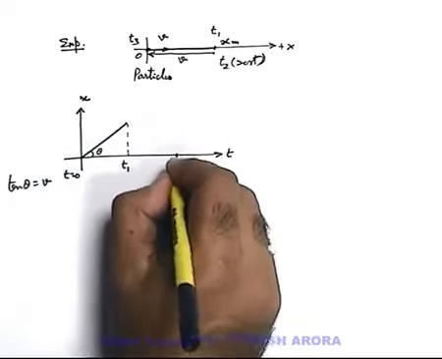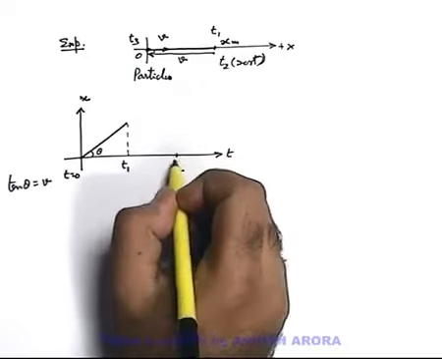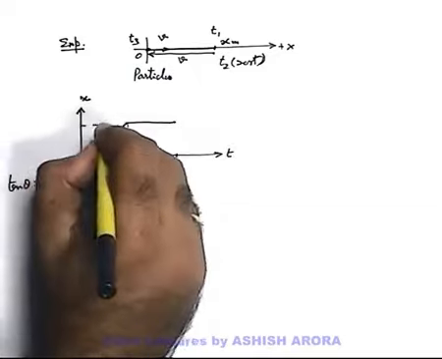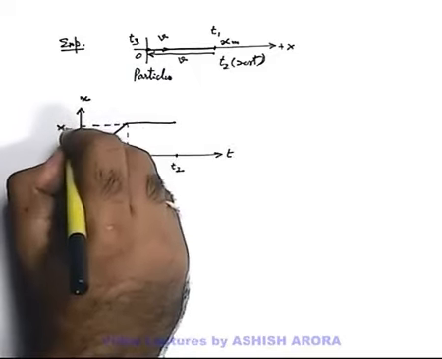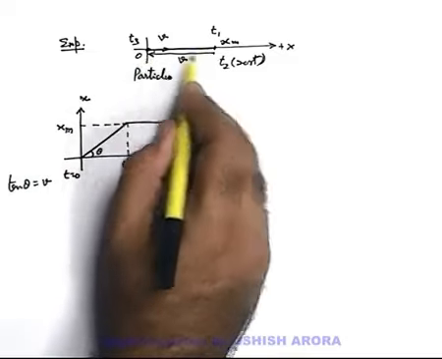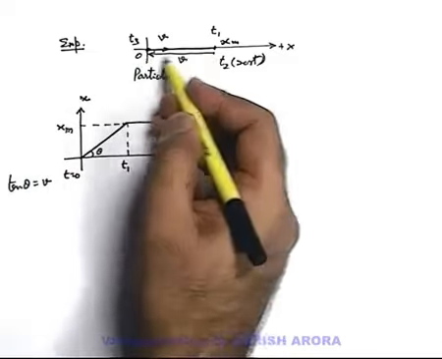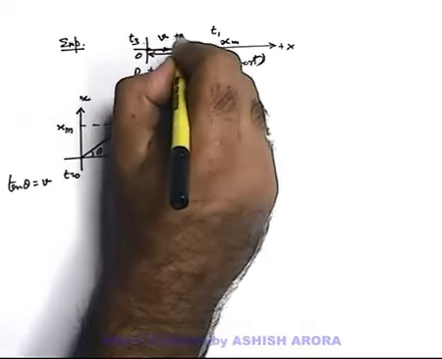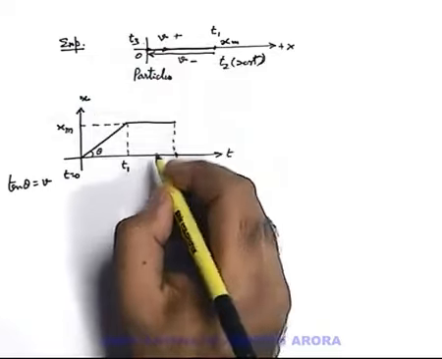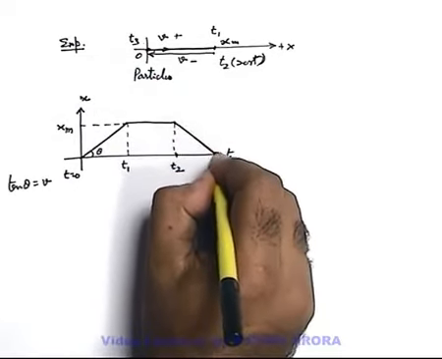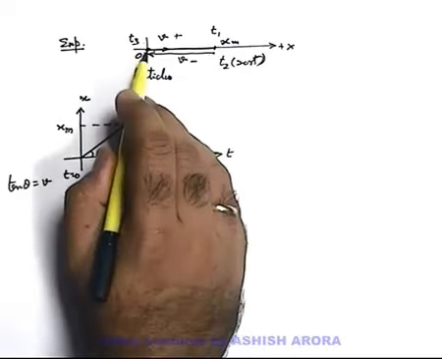Then you can state up to time t2, or for the duration t2 minus t1 it remains at rest, its position remains constant, that is at xm, and then it will start coming back. So the velocity is in opposite direction, or we can say when it was moving toward right, velocity was positive and now velocity is negative. So it comes down, and at a time t3 it will reach the original position back.